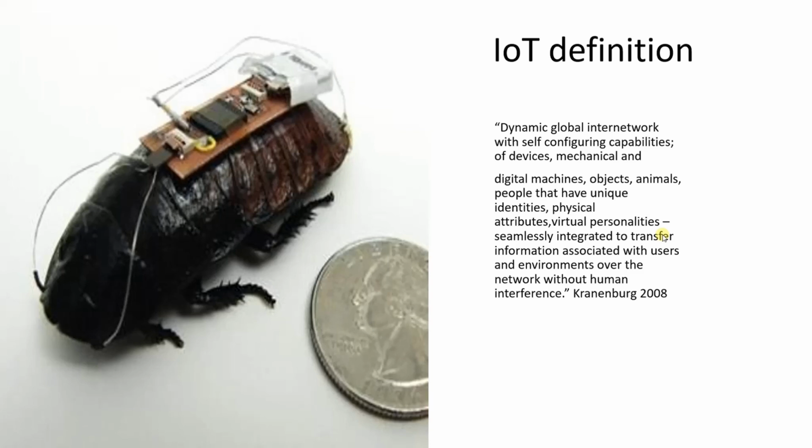So don't get confused about what we are doing, the Internet of Things. Things are nothing but sensors, actuators, machines, human beings, and animals. So all these things are going to sense the environment and send the data to the internet, gain knowledge from the internet, and react upon the environment based on the existing conditions. So that's the definition of IoT.